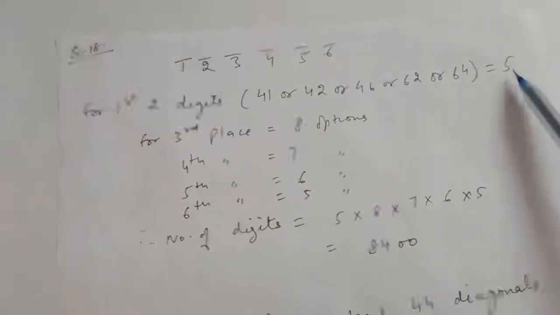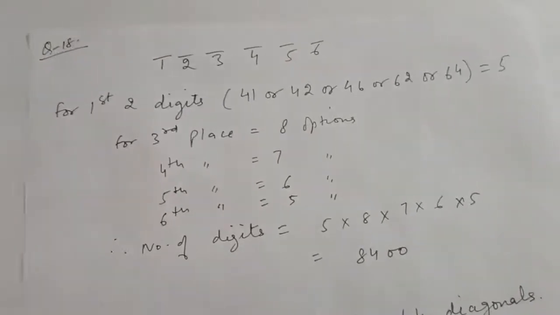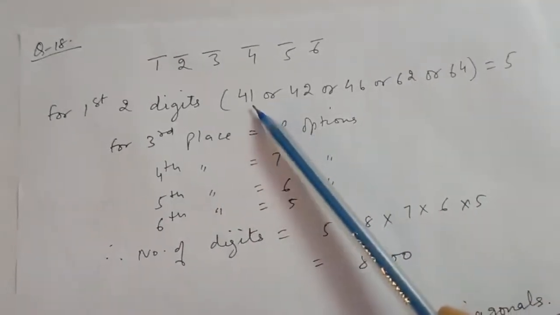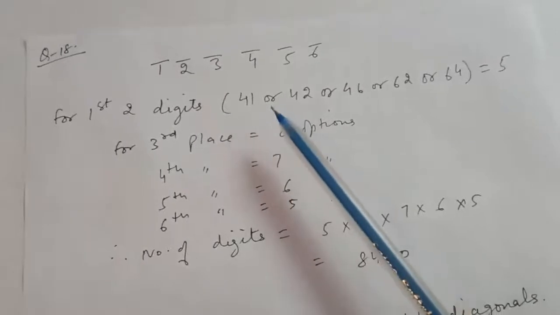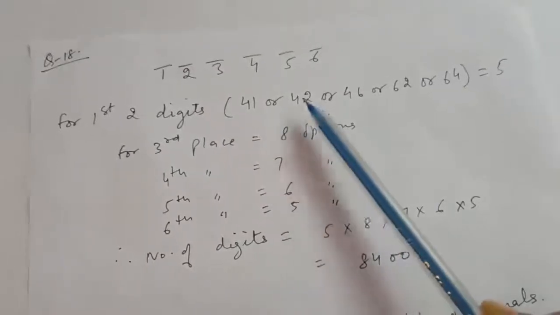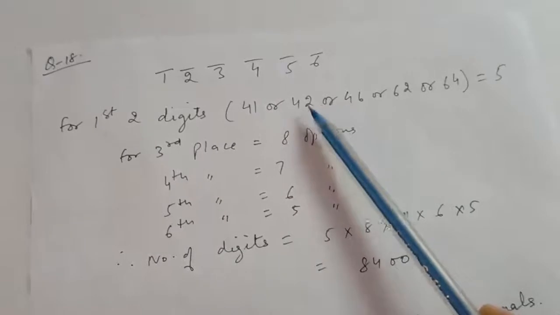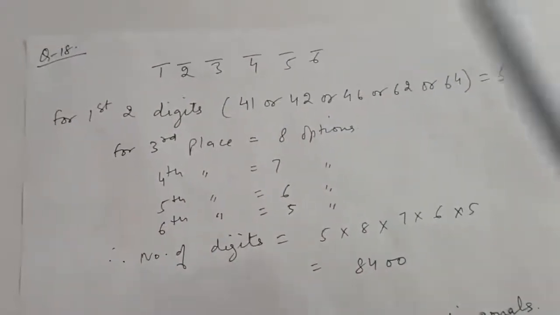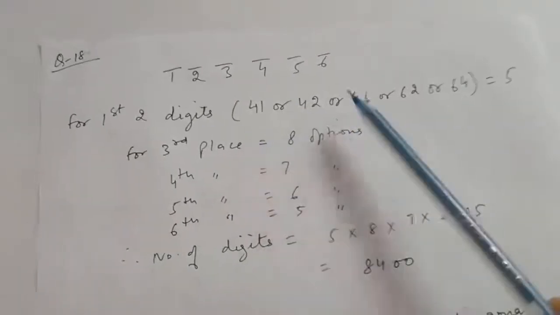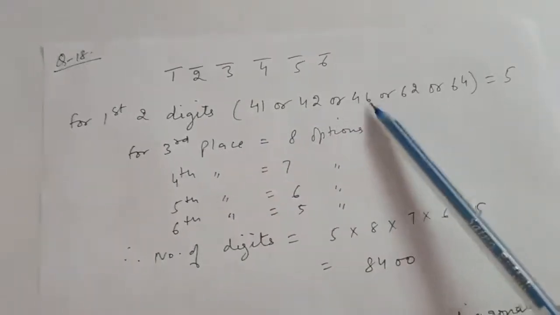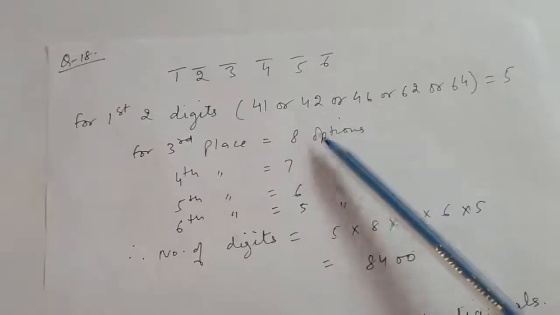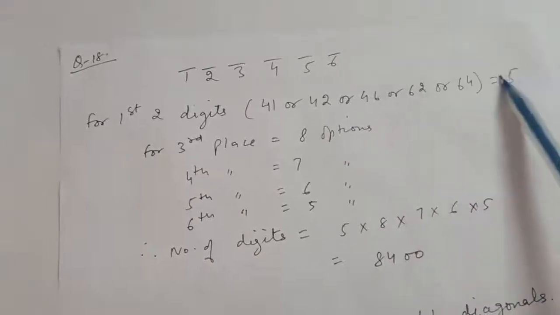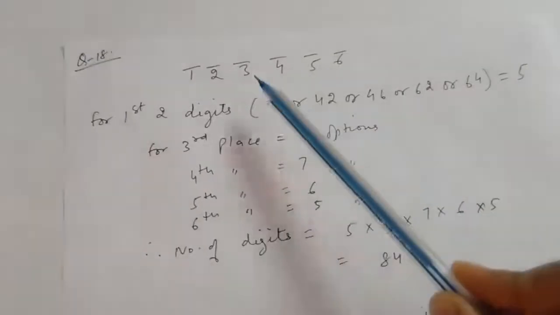Right? Now because digits can't repeat, suppose if I select this case, 4, 1. So out of 10 digits, 2 digits are used. So I am left with 8 digits, right? If I choose this case, 4, 2, then also out of 10, 2 digits have been used. Again, we are left with 8 options for the third place. If I choose this case, then also 2 digits have been used. So 8 options left, right? Similarly for these 2 also. So for all of these 5 options, for the third place, I have 8 options.